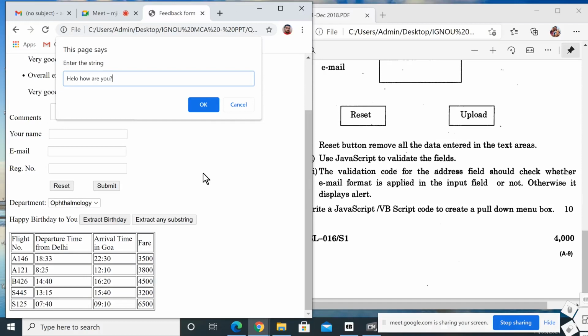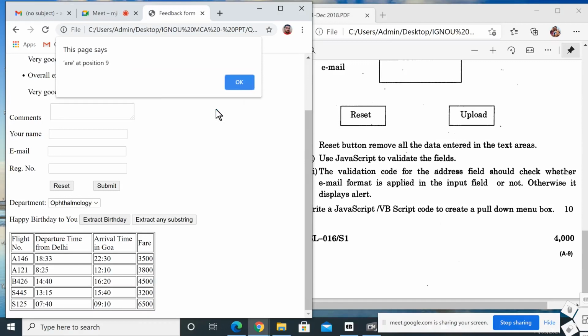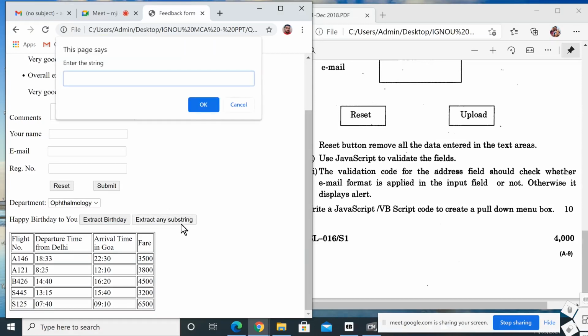How are you? So when I am giving the substring as R, it is case sensitive, ARE. Okay, so R is at position 9. Hello, how are you? R starts at position 9. A of R starts at position 9. Again I am using the same thing.